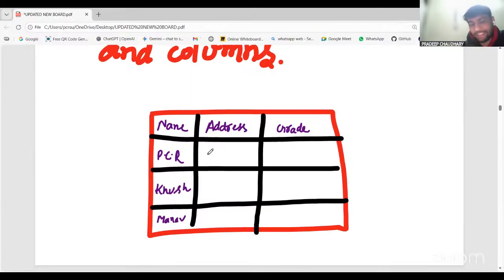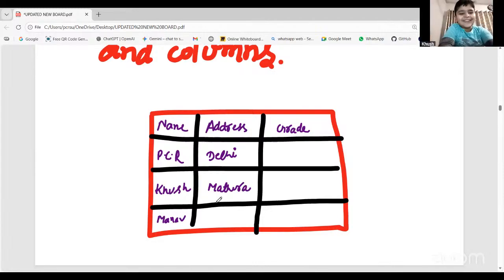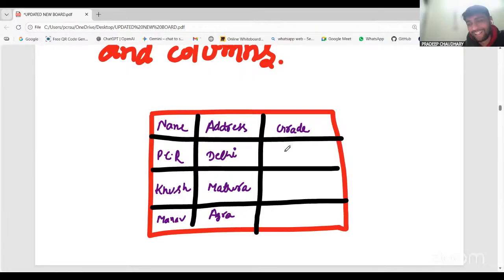Address I'm writing, suppose I'm writing Delhi. In that what can I write? Mathura Sir, or I can also write. You don't live in Mathura. No worries. I'm just writing. Right. In the grade I'm writing 10th grade, 7th grade, and 4th grade. Right? So these are some I'm inserting into the table, right?